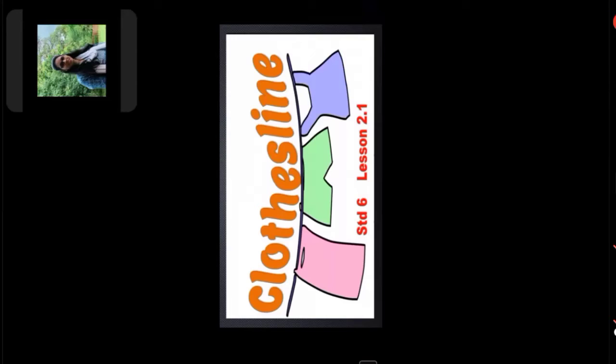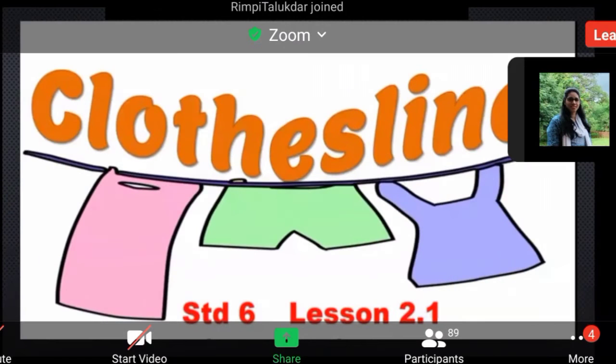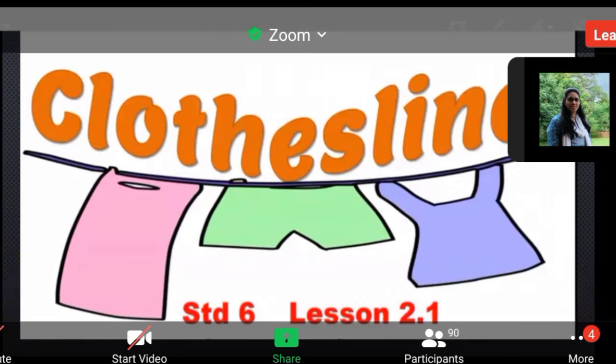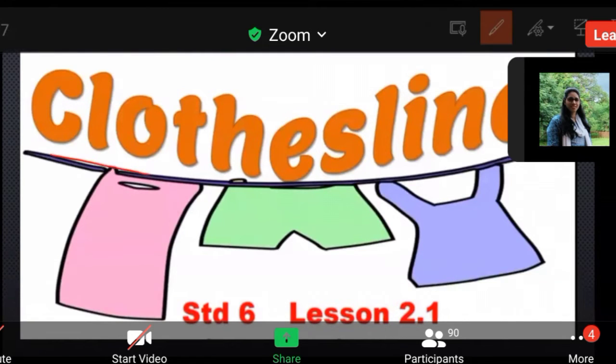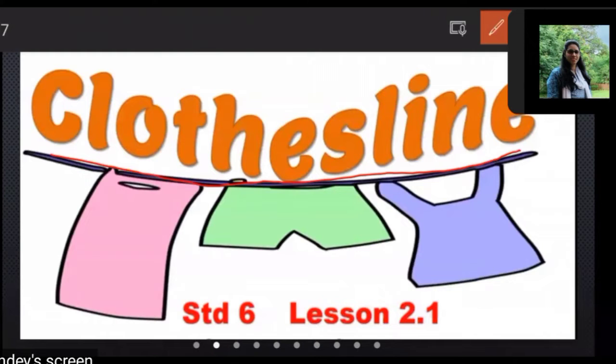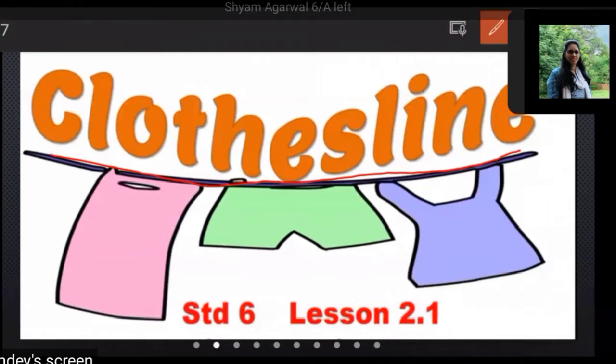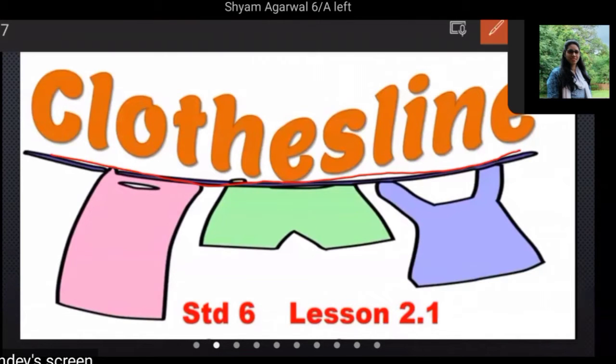Same way, at our home, we want to dry our wet clothes. Every day we wash our clothes, right? And we just put it on a rope. And on a rope, we put in a line, correct? Like this image. So in a line, we put the clothes to make it dry. And then we fold it and keep it in the cupboard, correct? So this is the clothes line.